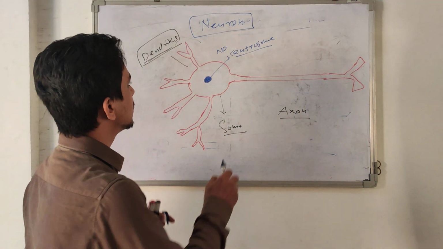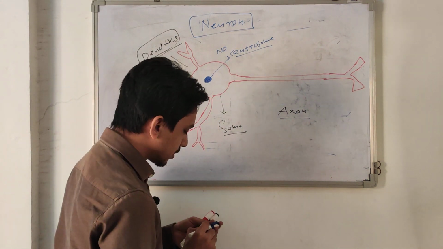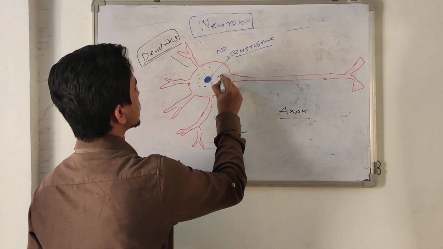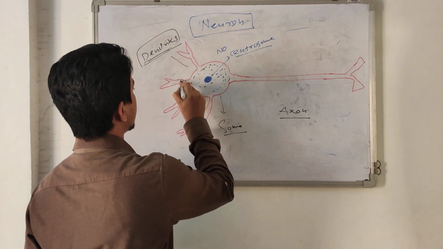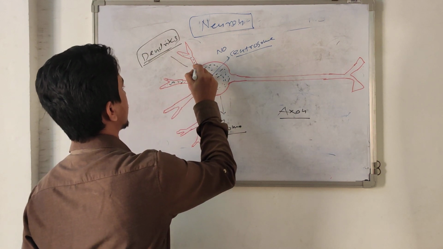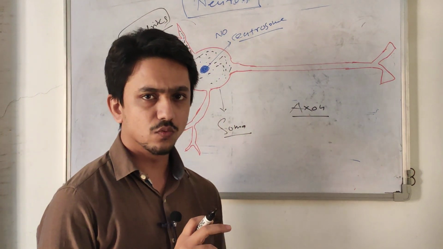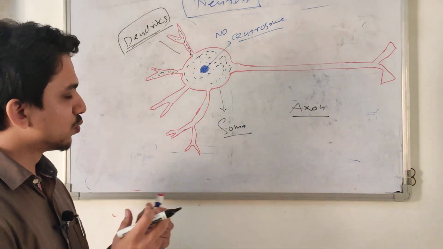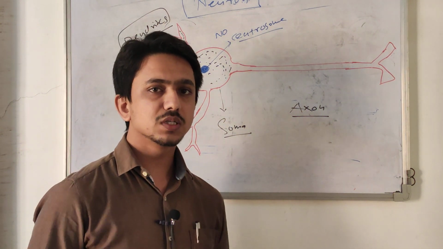Okay? So there is a nucleus. In the neuron cells there are some darker granules seen whenever we stain them. This is actually rough endoplasmic reticulum. The endoplasmic reticulum is rough because it attaches with ribosomes. You know, there are two types of endoplasmic reticulum: smooth and rough. If smooth endoplasmic reticulum attaches with ribosomes, it becomes rough.